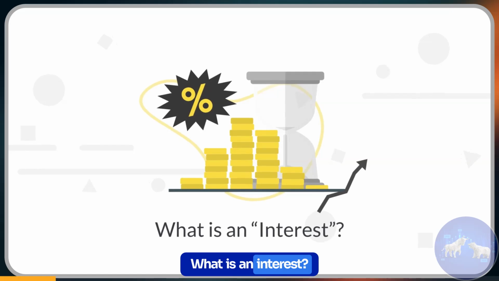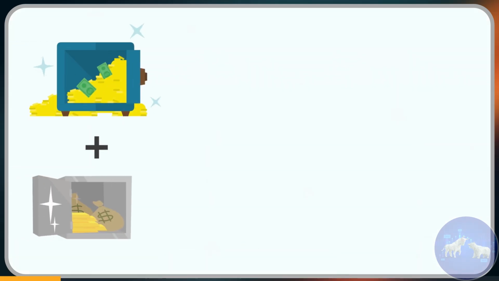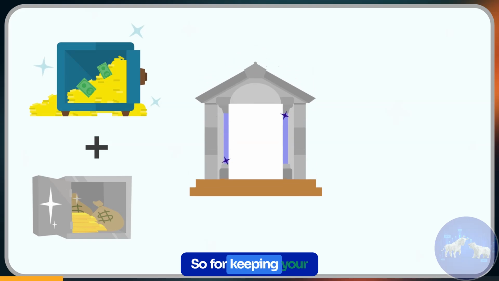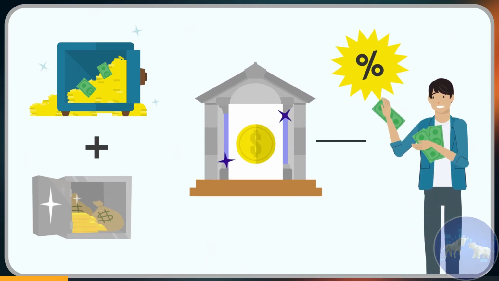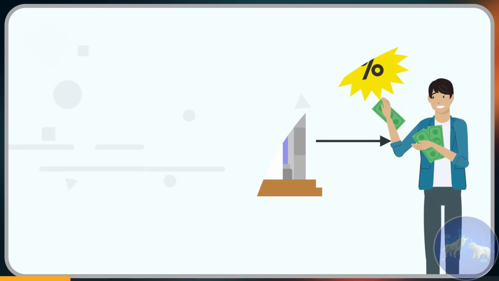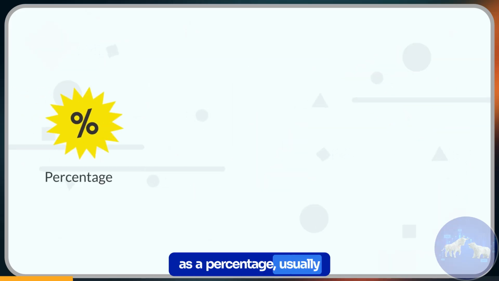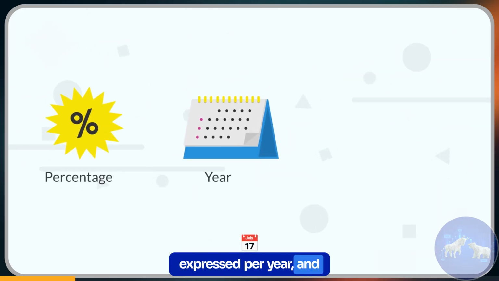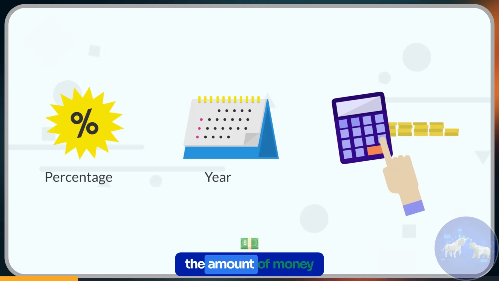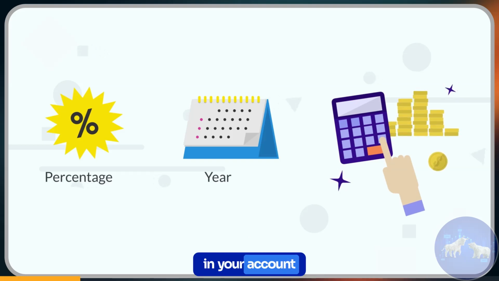What is interest? Everyone knows of savings accounts. You would probably own one or more by now. So, for keeping your money in the bank savings account, you will be rewarded with interest by the bank. The interest is shown as a percentage, usually expressed per year, and is calculated based on the amount of money in your account. Simple interest is just that, simple.